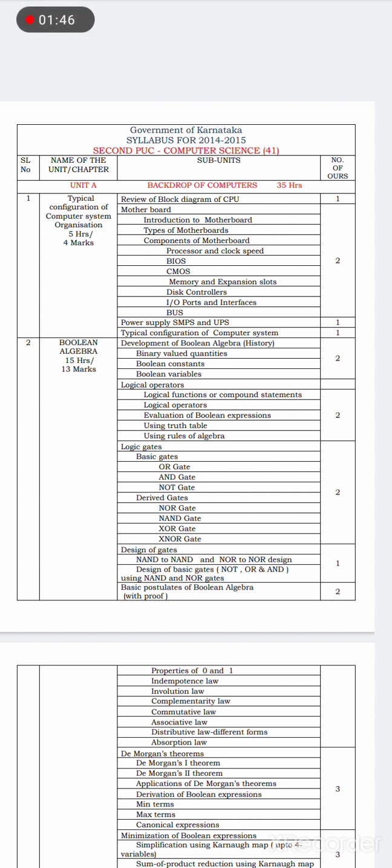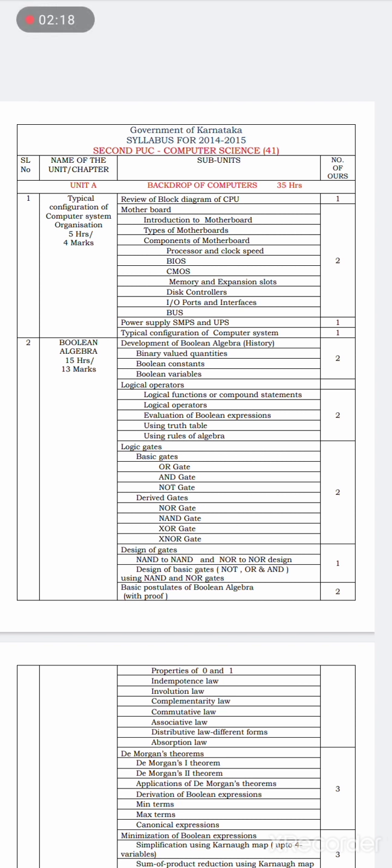In unit A, in the first section, you are having three main topics. In the first topic, you will study typical configuration of computer system organization.